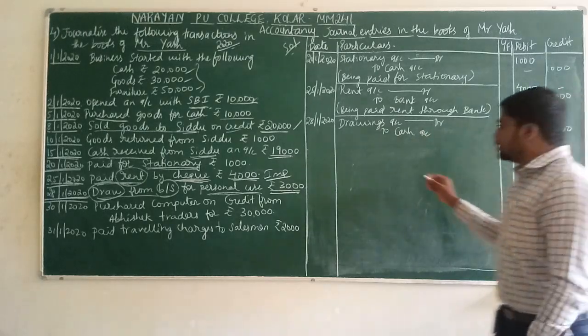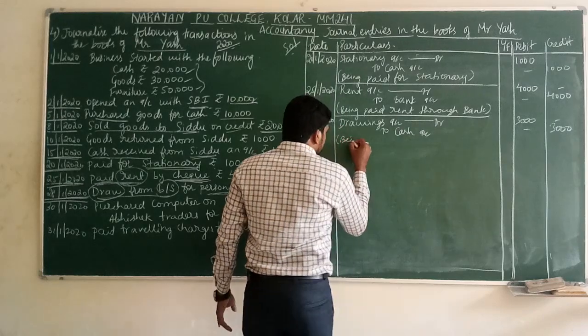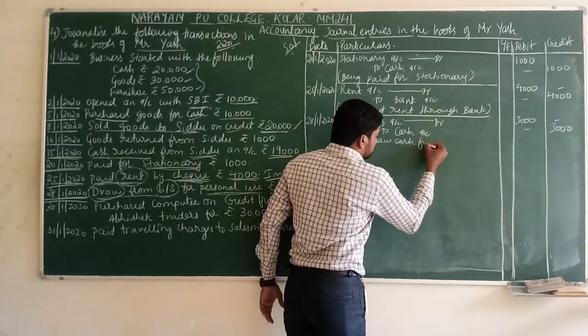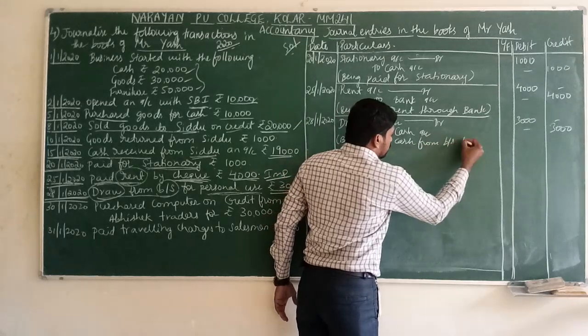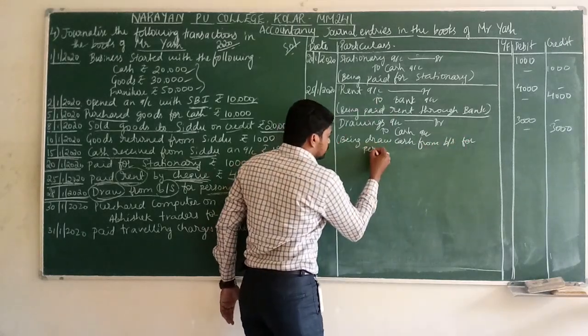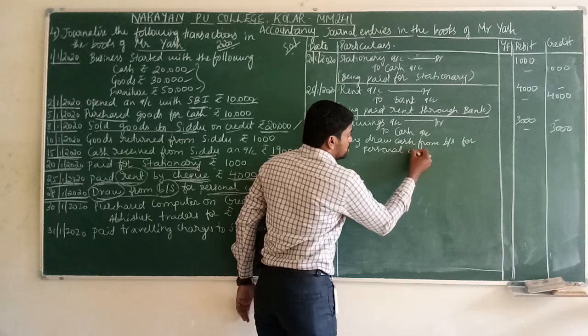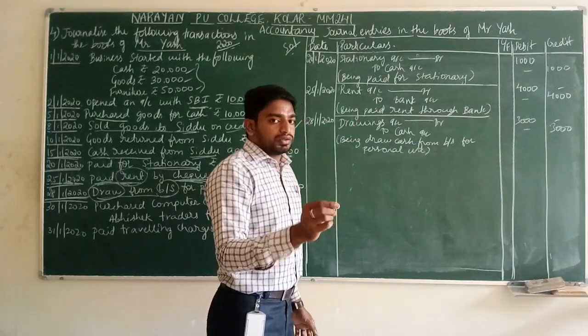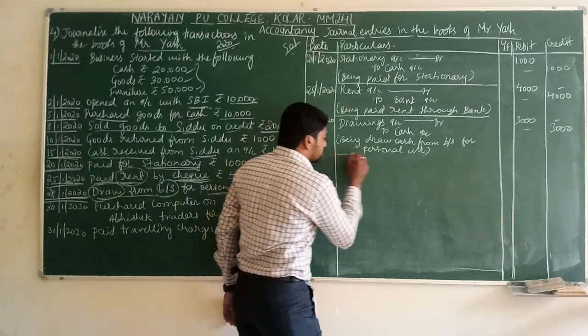Write down the narration. Being drawn cash from business for personal use. For what purpose? For personal use, for family use, for domestic use, for household use. Anything you can write.